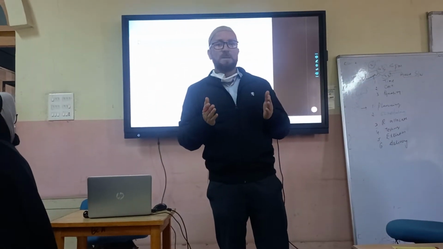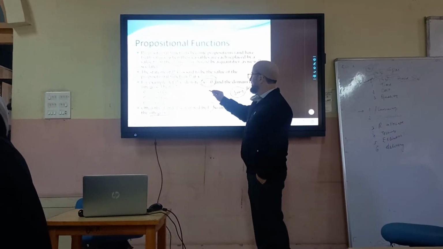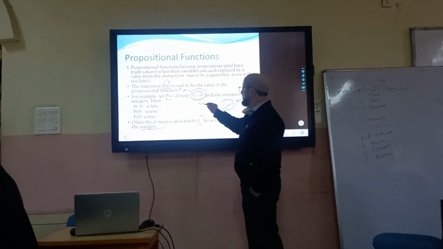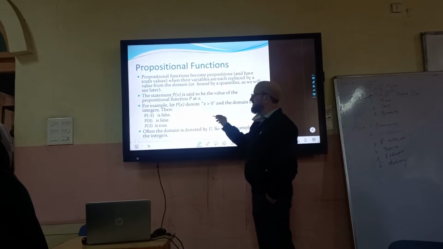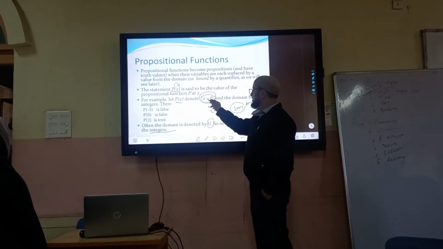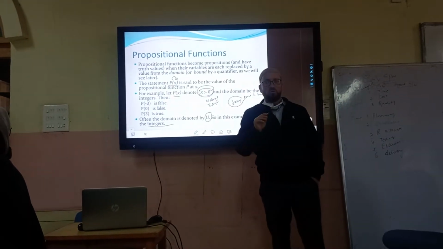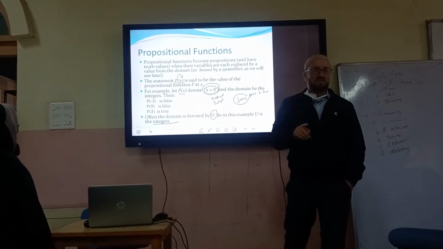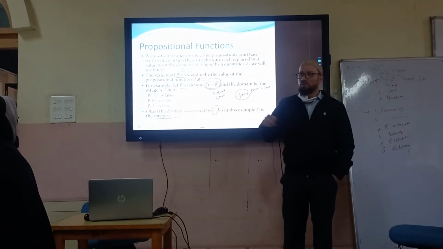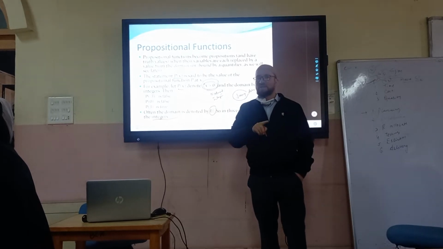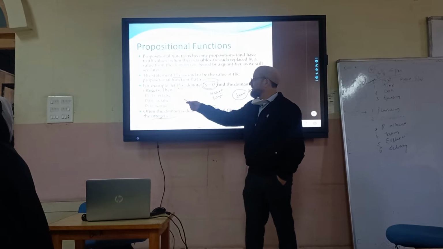Is the domain here natural numbers? Or integers? Because integers take all the positives and negatives, and natural numbers take only positive. So what is the domain? Natural numbers will give you the true answer, but the domain is integers. I can take x any value, either negative or positive, but depending upon whether it is positive, it satisfies this condition. Then this predicate will become true.